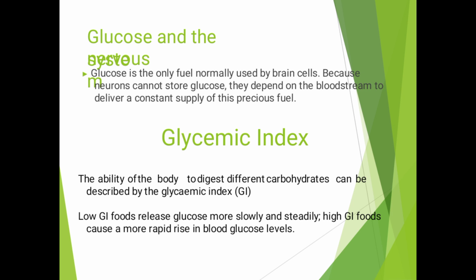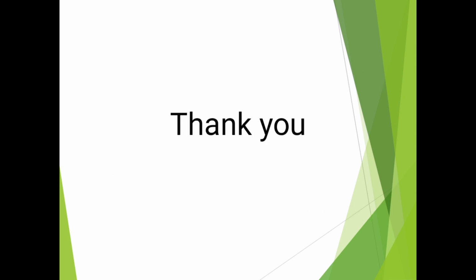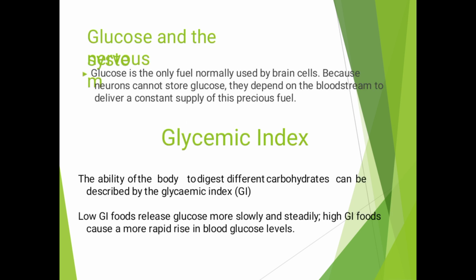The glycemic index describes the ability of the body to digest different carbohydrates. Low GI foods release glucose more slowly and steadily. High GI foods cause a more rapid rise in the blood glucose level. So GI means glycemic index.